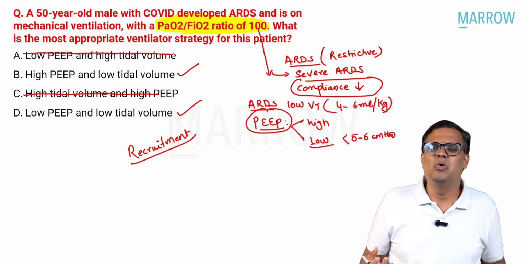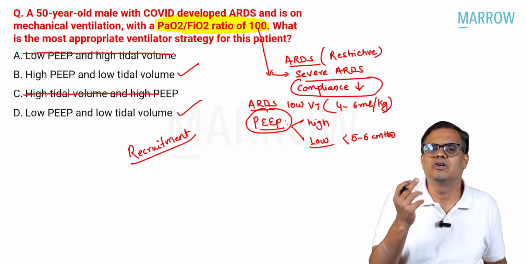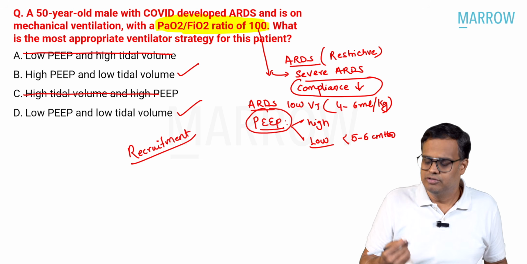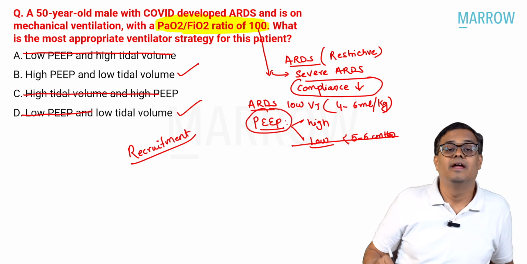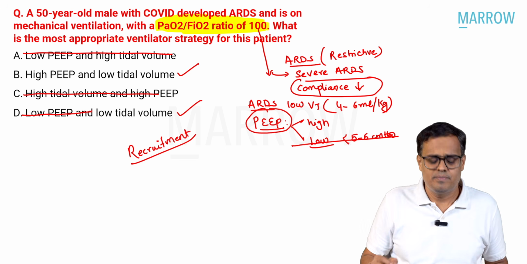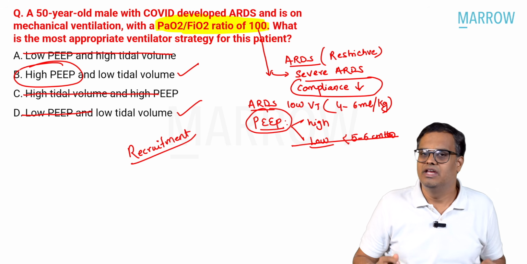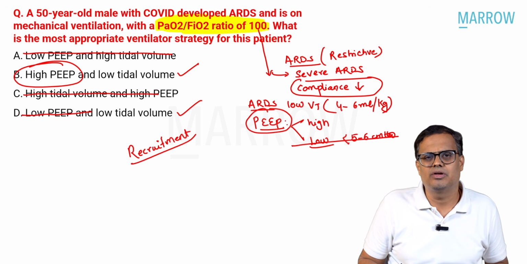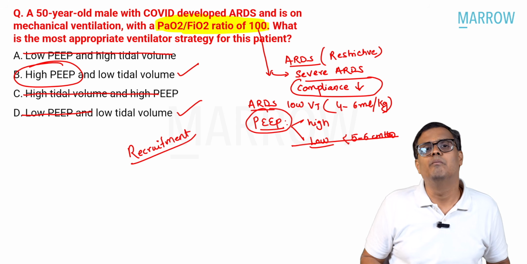And when we put low PEEP, obviously the whole advantage of putting a patient on a mechanical ventilator is lost. So we will not put the patient on the low PEEP mode. Can you understand it? So what is the only option that is left over? The only option left is high PEEP. If you are not putting a patient on high PEEP, then definitely you are not doing the recruitment maneuvers. The lung condition is not going to improve at all.